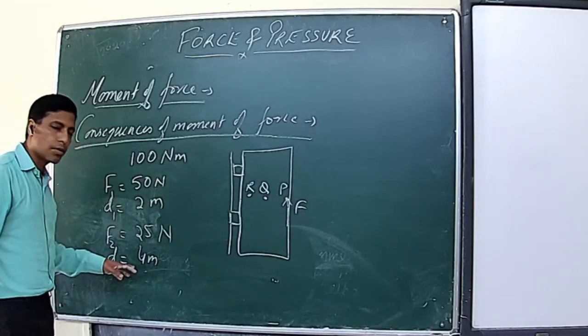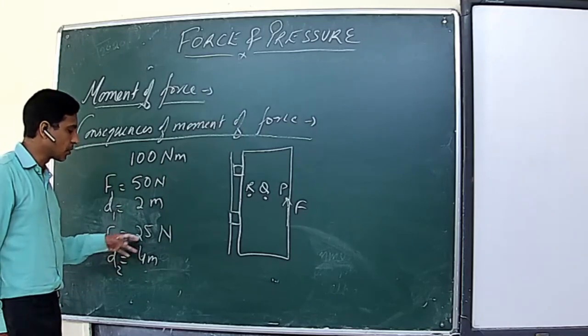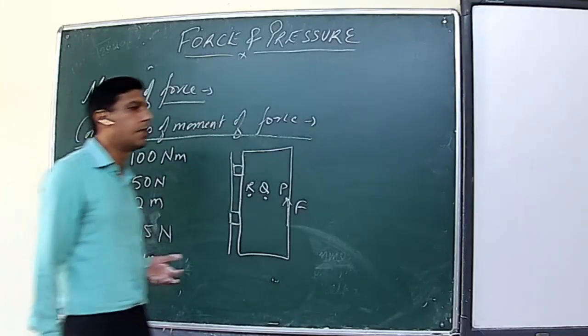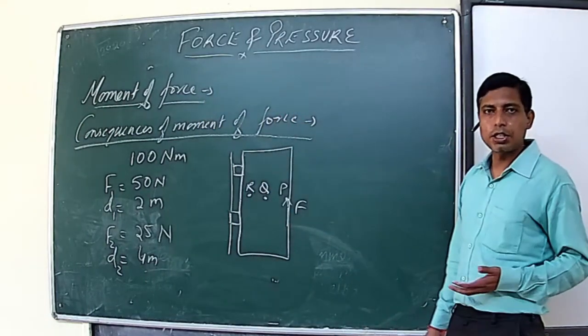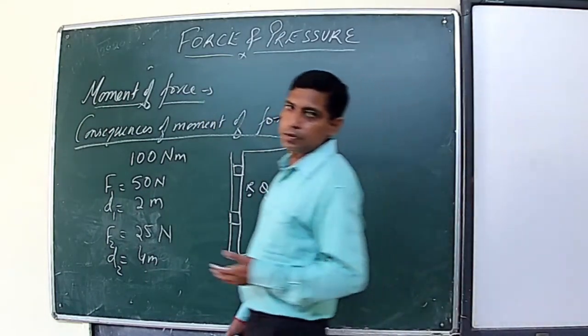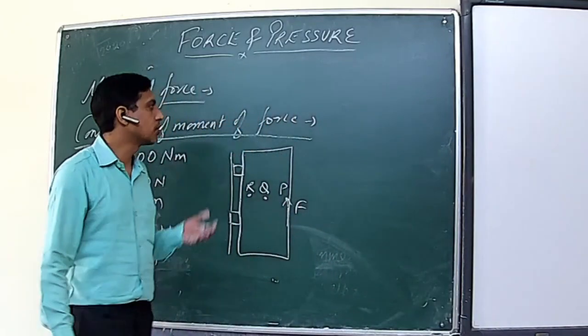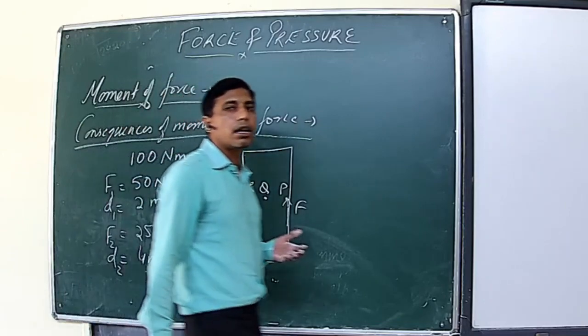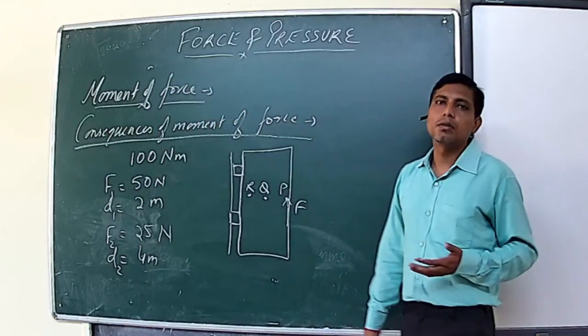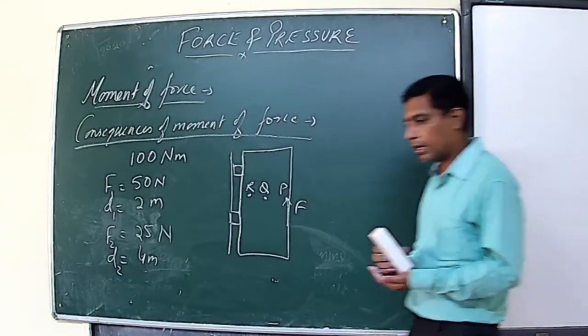Now if you increase the moment arm length d2 next time to 4 meters, then the minimum force required will reduce to 25 Newton, because F1 d1 must be equal to F2 d2 if the required moment of force is 100 Newton meter. Initially at a distance of 2 meters, the force required is 50 Newton, so 50 into 2 is 100. Next time at a distance of 4 meters, the force required is reduced to 25 Newton, because again 25 into 4 achieves the required moment of force. So this is the important consequence of the moment of force concept while designing many things. Wherever we want to reduce our effort, we can increase the moment arm length.